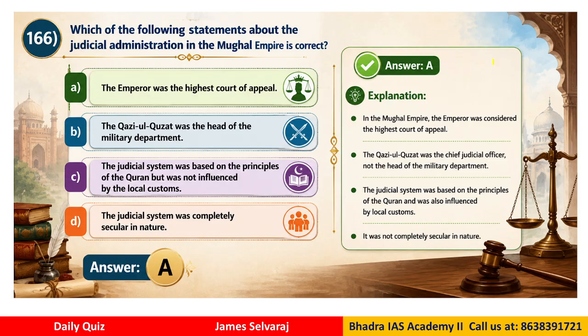So your answer is A, right? Answer is A. So if you see, the emperor was the highest court of appeal, that is correct. But if you see the second statement, the Ghazi ul Ghazat was the chief judicial officer, not the head of the military department. And statement 3 is also not correct because it was not influenced by local custom, that is